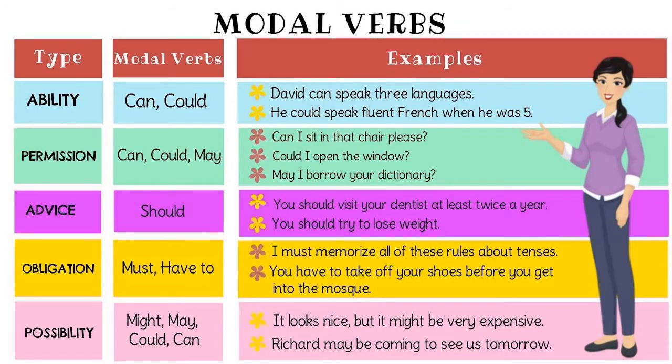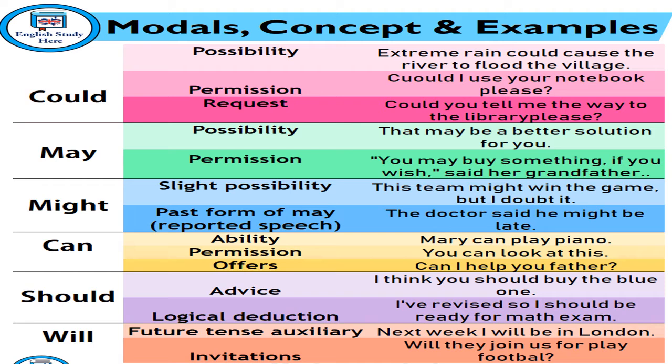Some more examples are given here of how they help to make the mood clear. For example, can, could show ability. Can, could, may are used to ask permission. Should is for giving advice. Must, have to is for obligation. And possibility, like it may rain, it might rain, it could rain, it can rain. All these are possibility. It can happen. You can pause and see these examples so that you understand it better.